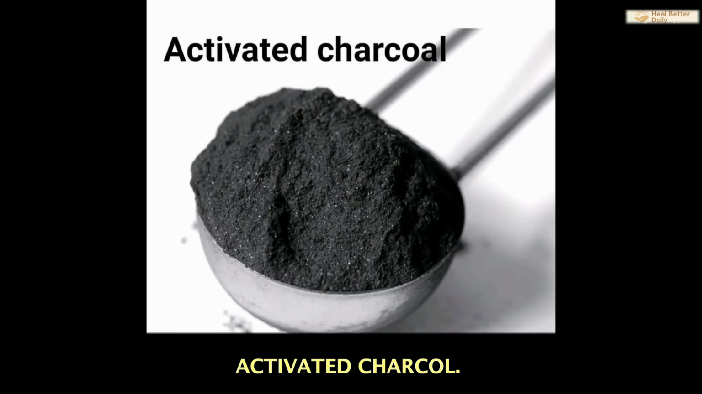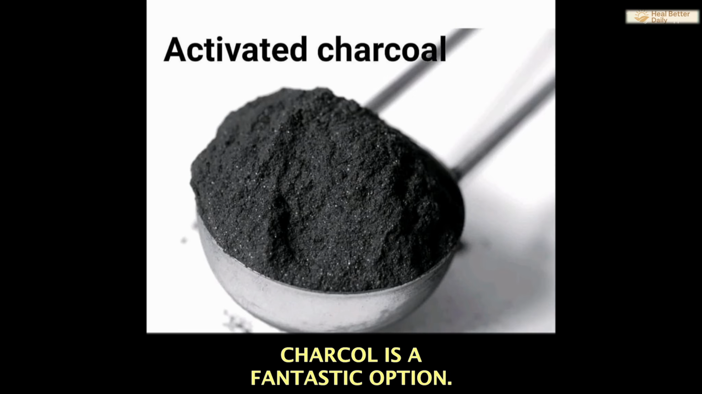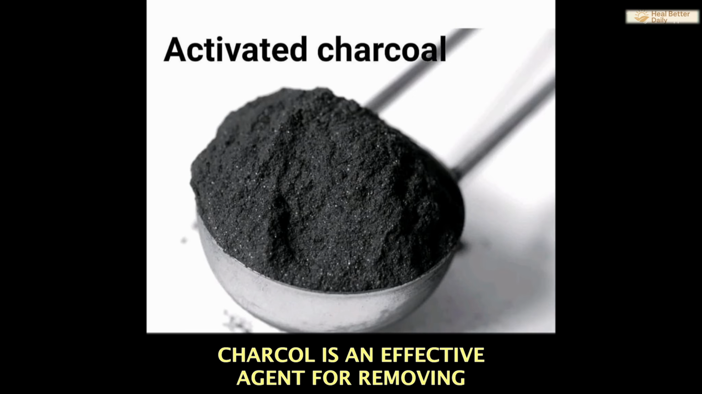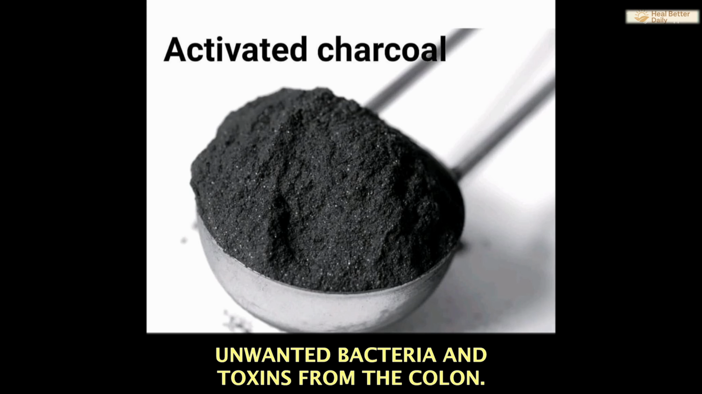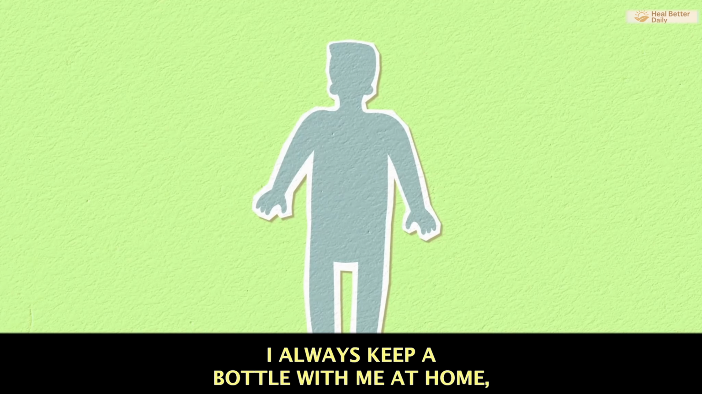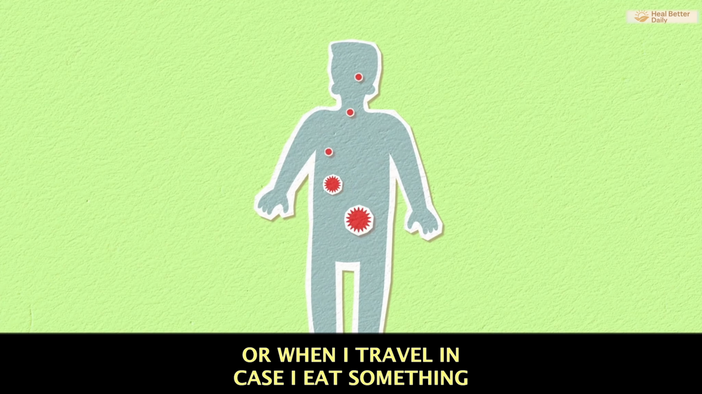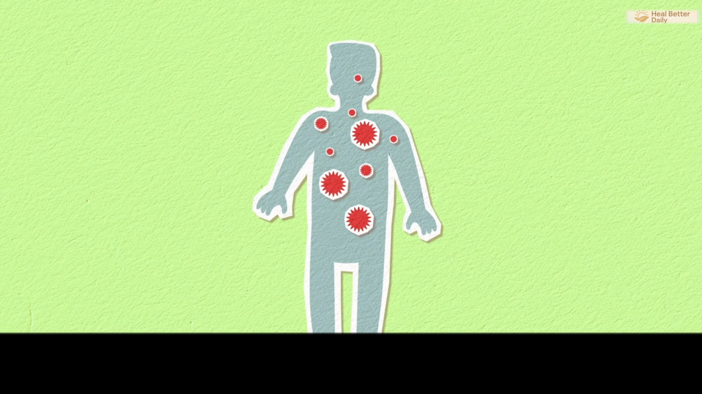Number 11. Activated charcoal. To remove toxins, activated charcoal is a fantastic option. It can be used to whiten your teeth. Charcoal is an effective agent for removing unwanted bacteria and toxins from the colon. I always keep a bottle with me at home or when I travel in case I eat something that causes an upset stomach.